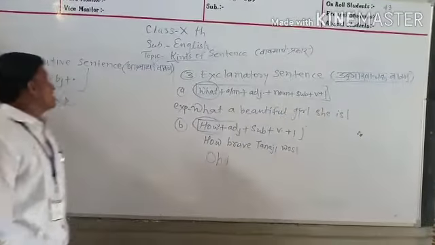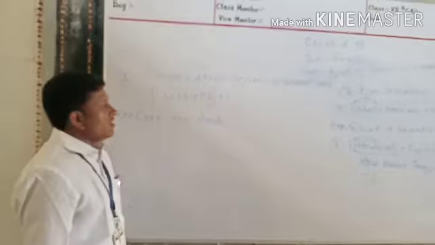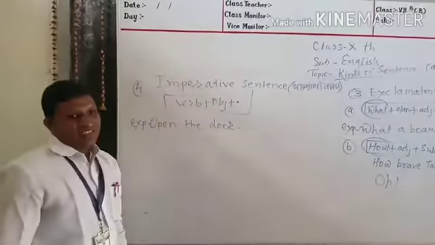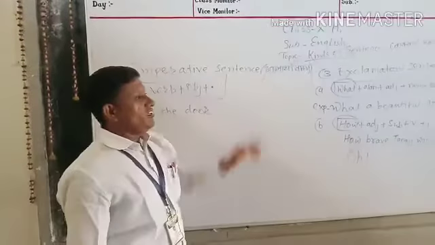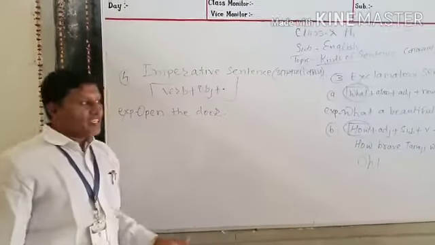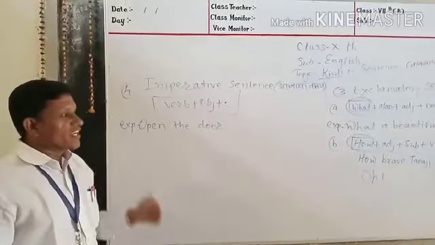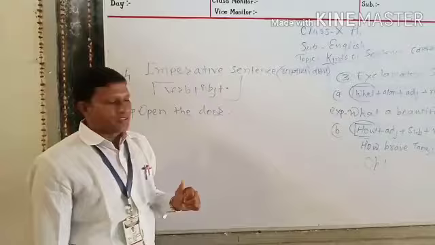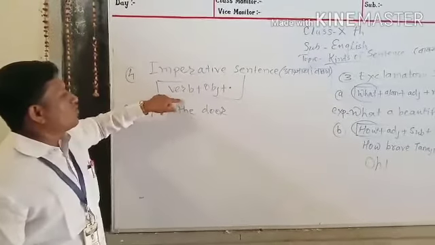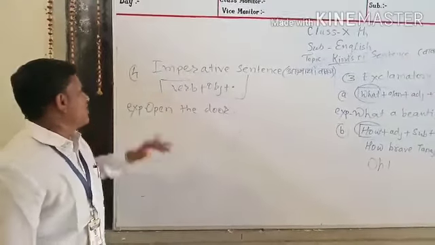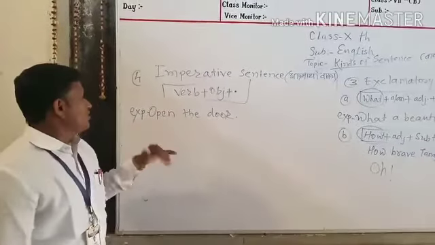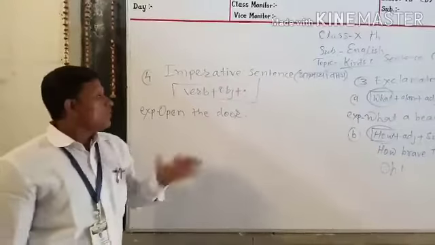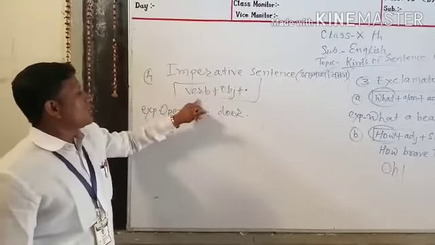In this way, another type of sentence is the imperative sentence. It is called Ajnarthi Vakya. It indicates order, request, or call, just like bring me a glass of water. It begins with the verb and object. Here the example is given: open the door. Bring me a glass of water. It begins with verb and object.